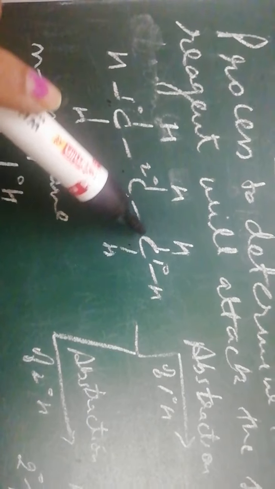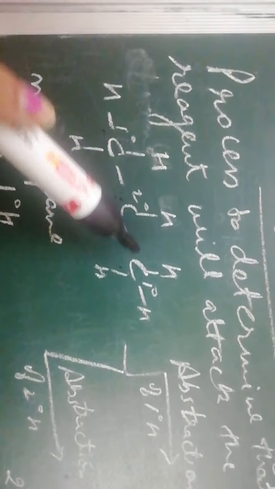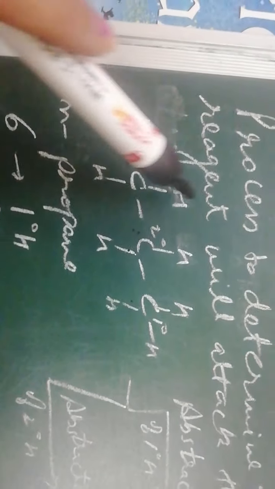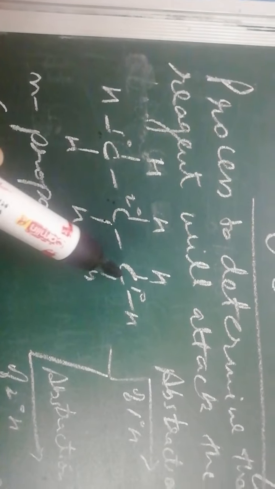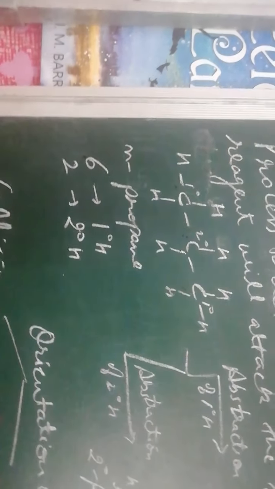This is a primary carbon which is connected to one carbon atom, and this is a secondary carbon which is connected to two carbon atoms. So it has one primary carbon and three primary hydrogens here, and one primary carbon and three primary hydrogens. So in total we have 6 primary hydrogens and 2 secondary hydrogens. So normal propane has 6 primary hydrogens and 2 secondary hydrogens.